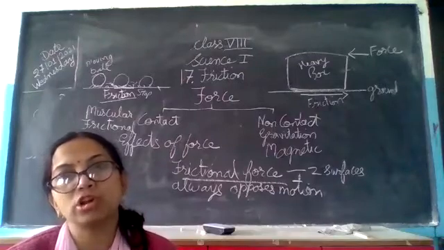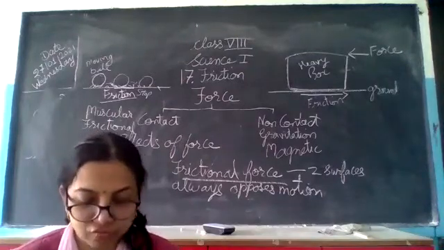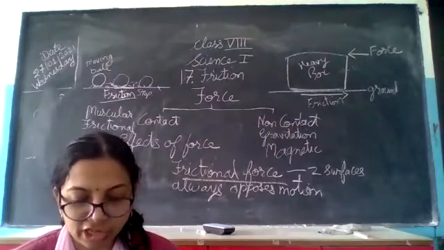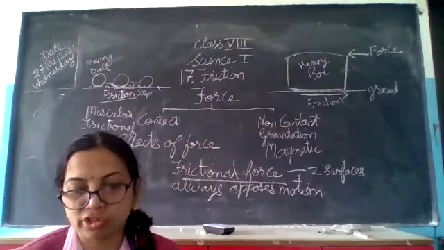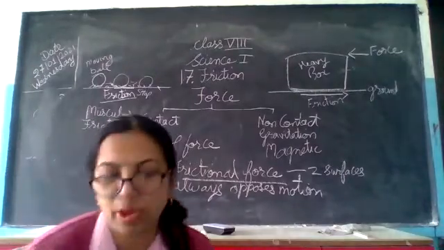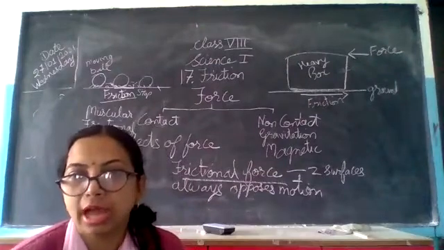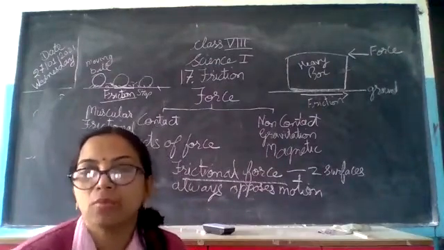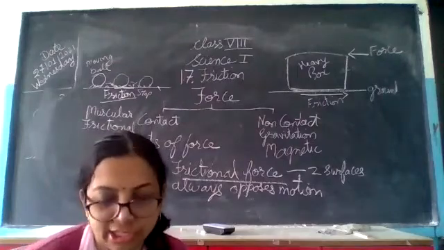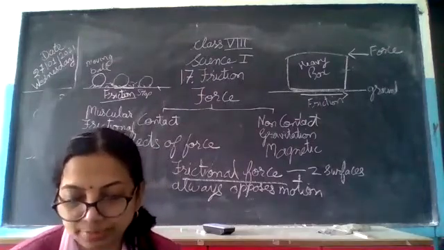This opposing force is what? Frictional force. This opposing force is frictional force, which opposes the motion of the object and tends to stop or slow it down. Either it is stopping the motion of the box, or at least the speed will be less.